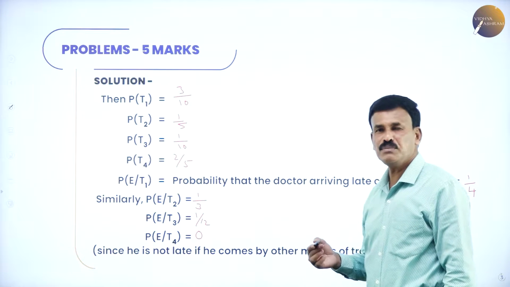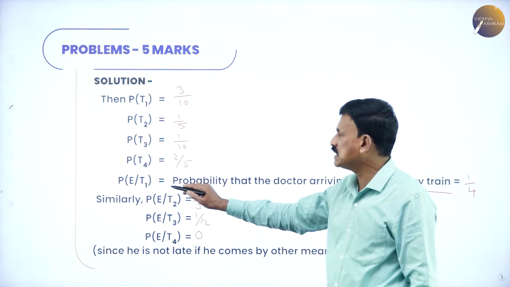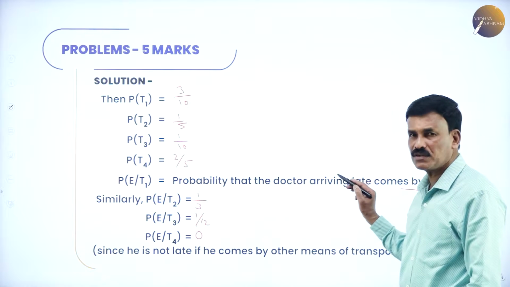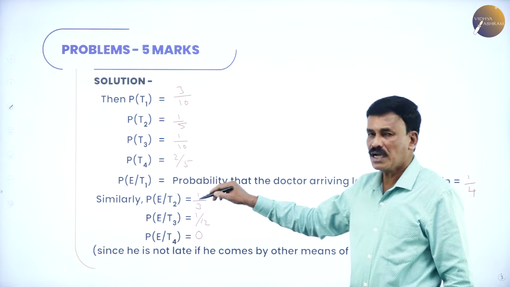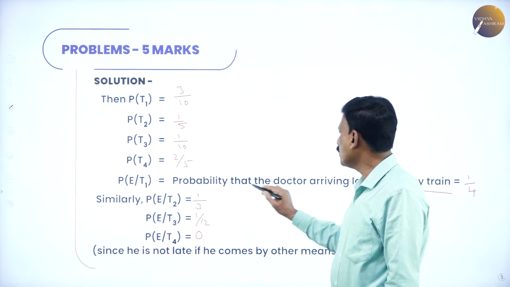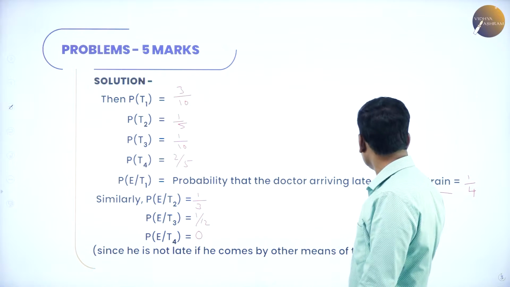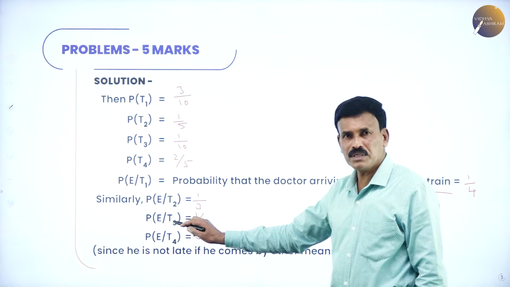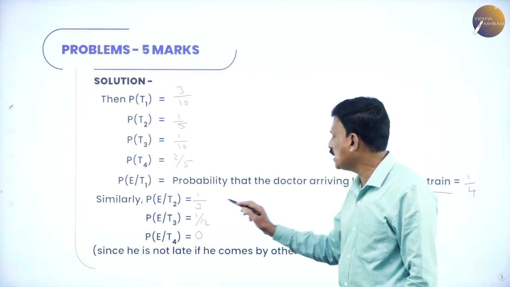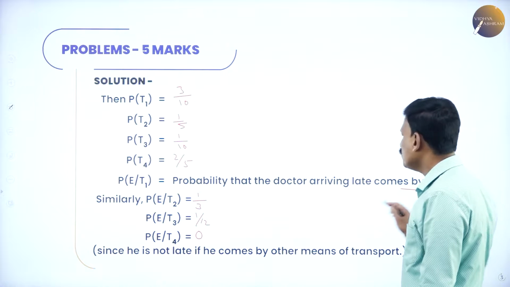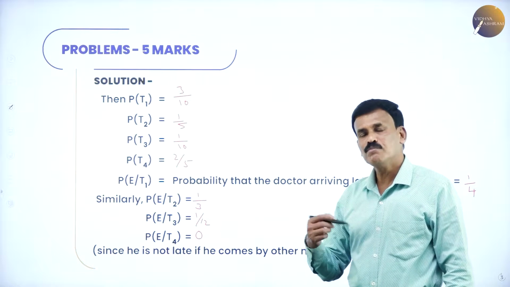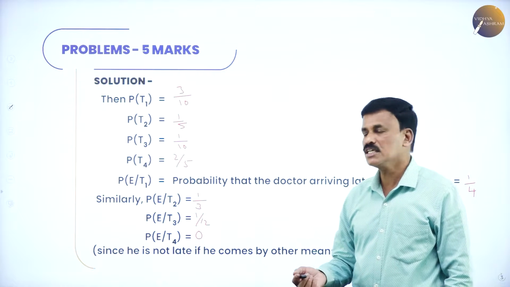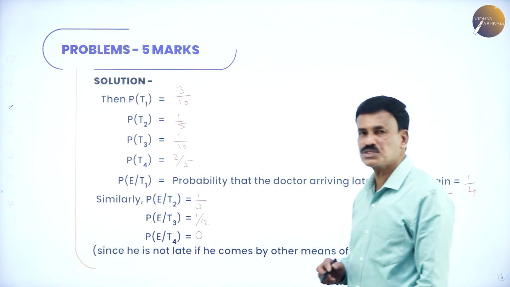Now, the probability of E by T1, that is, the probability that the doctor arrives late by means of train, is given to be 1 by 4. Similarly, the probability that the doctor arrives late by bus is 1 by 3, and the probability of E by T3, that he will be late if he arrives by scooter, is 1 by 12. But if he uses other means of transportation, he will not be late. That means the probability of E by T4 is equal to 0.